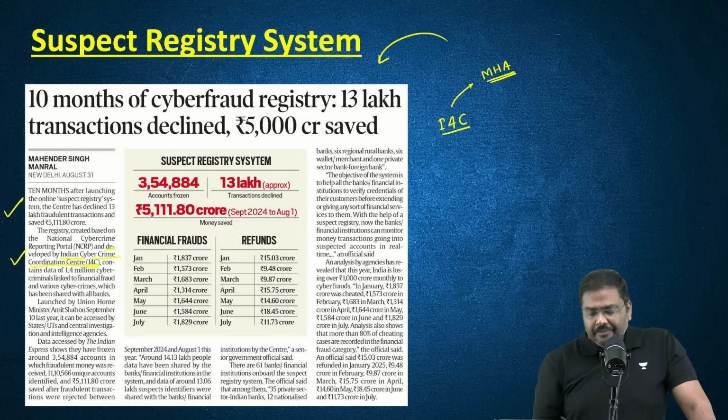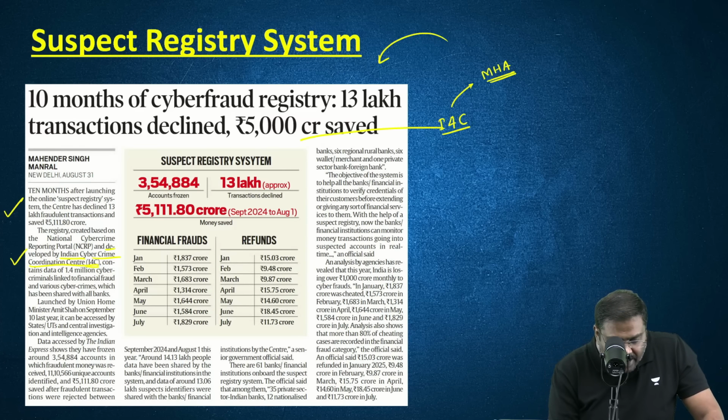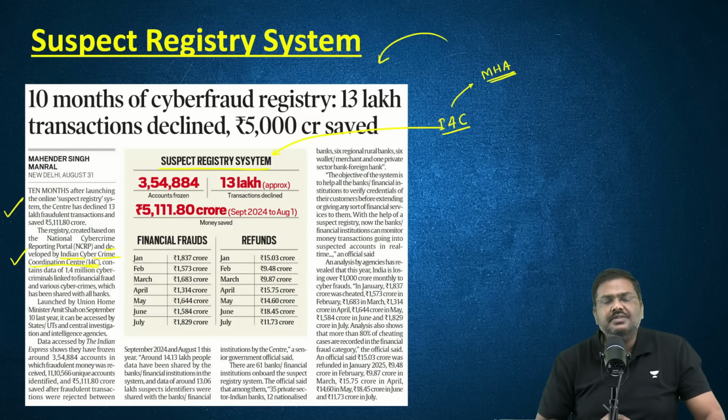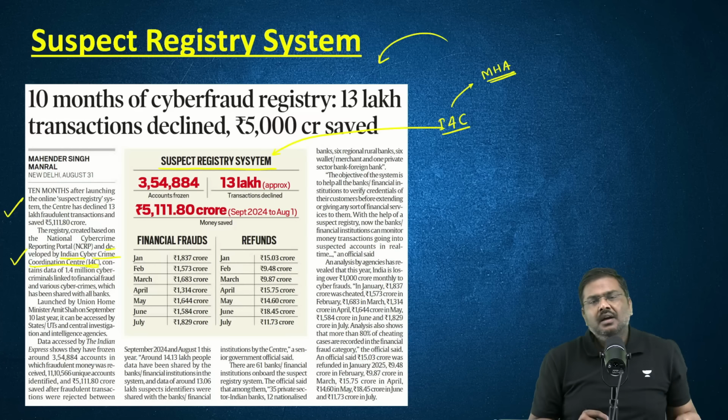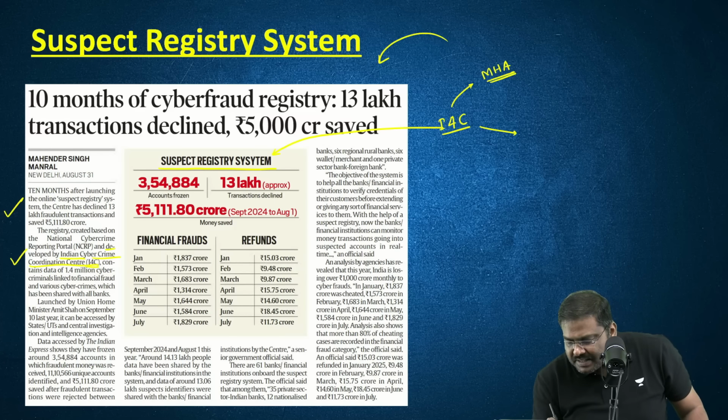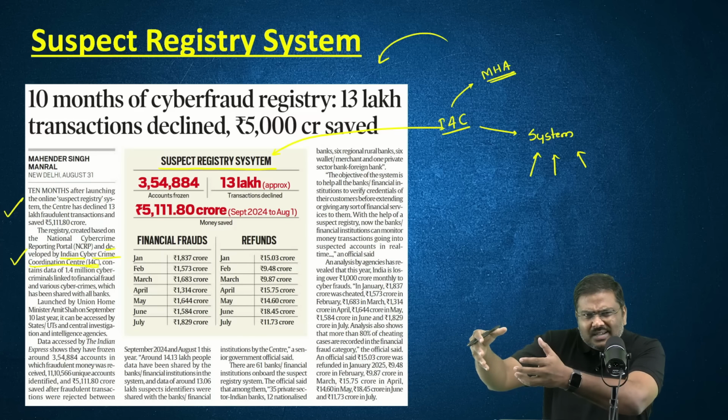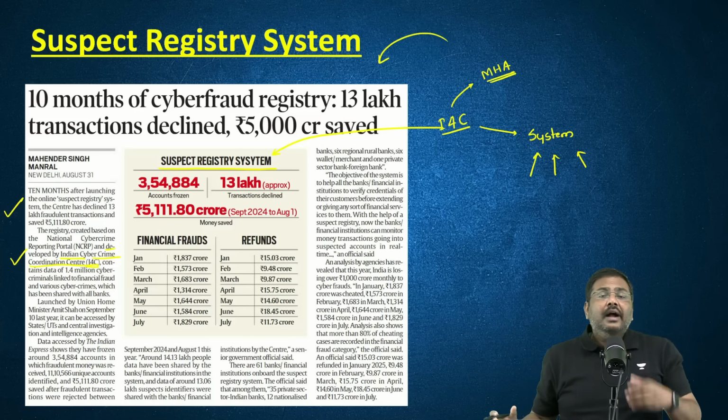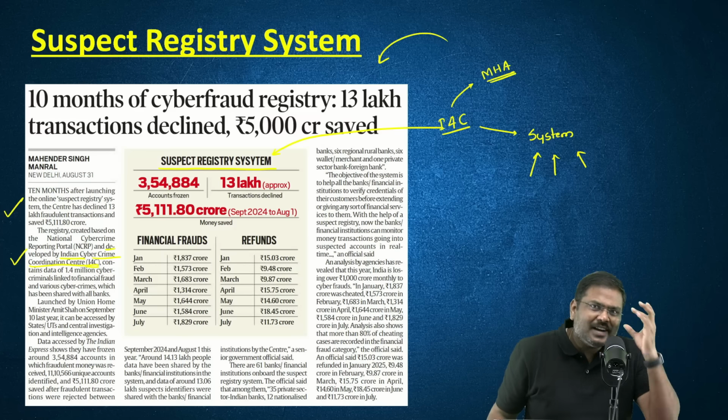Now, what has been done? They have set up a registry called the Suspect Registry System. In this particular system or portal, information from different sources has been collected. Different sources, the data set has been collected. And what does this data set essentially contain?